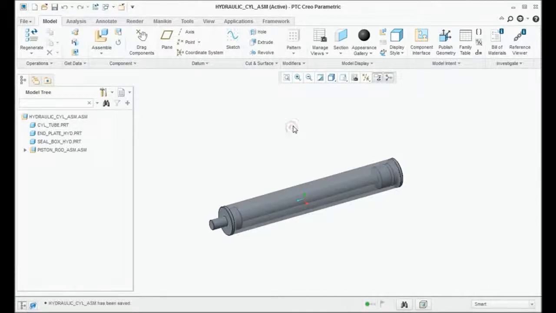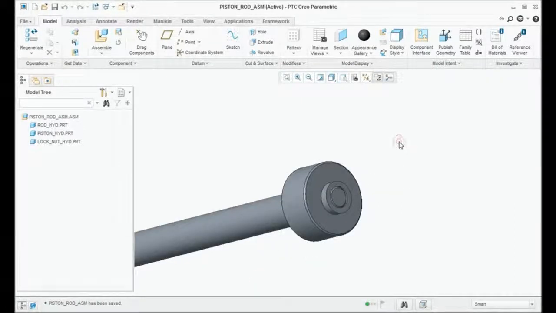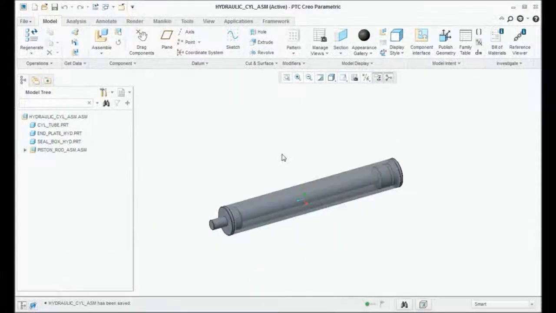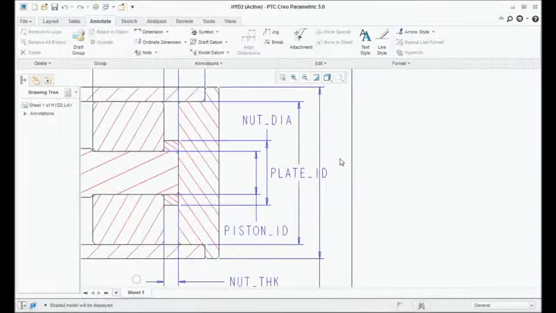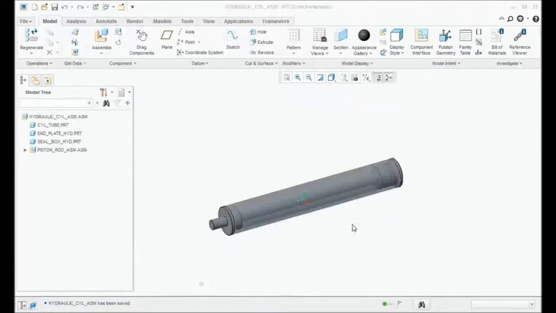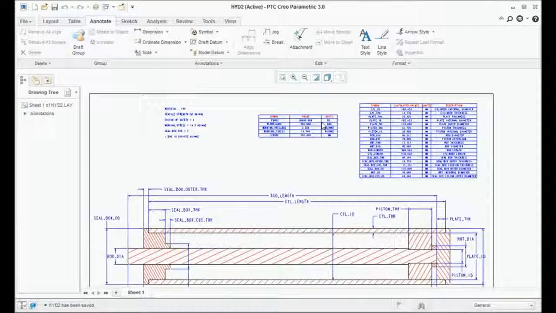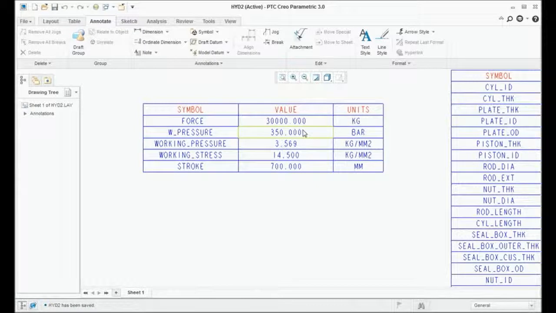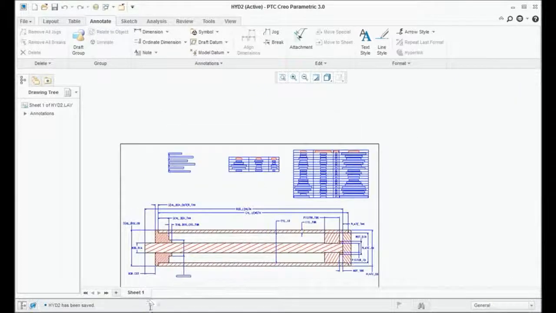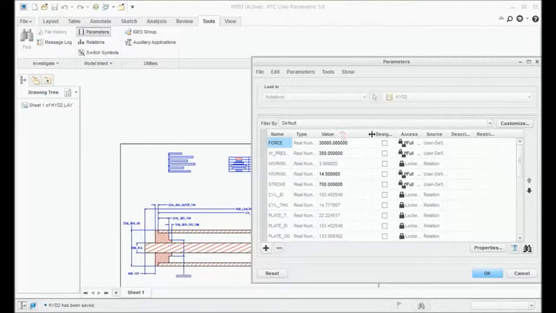Alright guys, our assembly is ready. Now it's the big day, I mean big moment, not big day, to check whether we have created a proper layout and assembly or not. This assembly, the cylinder assembly, is designed for 30 ton, 350 bar and 3.569, and 4.5. Now we will change these values and see if our cylinder gets automatically updated or not.